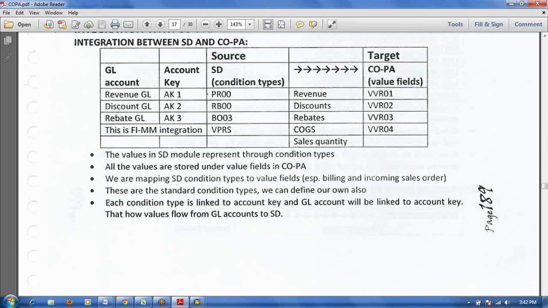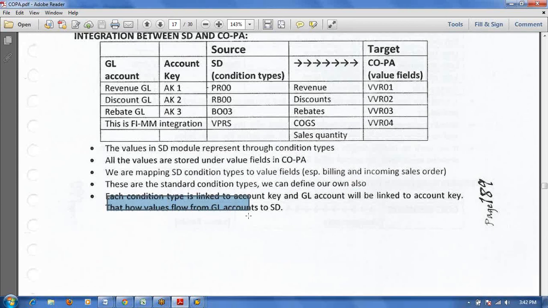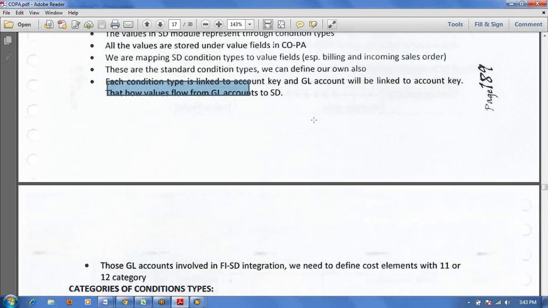This is the pricing procedure link. Each condition type is linked to an account key, and account key wise GL accounts we will map in VKOA. Through this link, the values will update in the FI module.